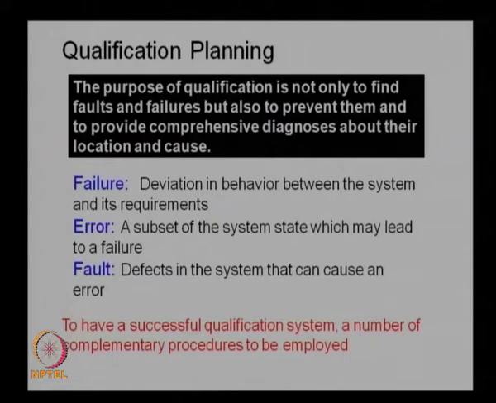There is no single test which can identify all the faults in the system, and therefore, we need different testing or verification procedures which are complementary, so that most of the faults can be identified. We need to have many tests or procedures which are complementary to each other, which can identify most of the faults in the system, which can prevent the failures of the system.